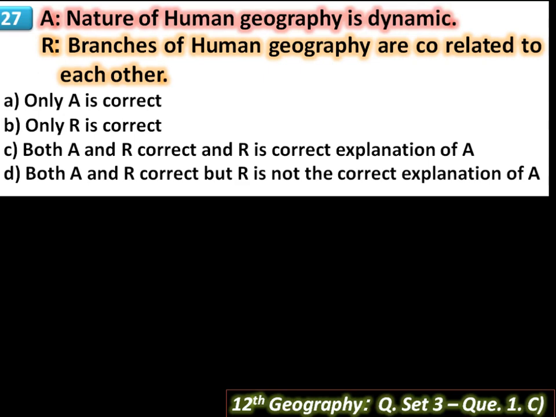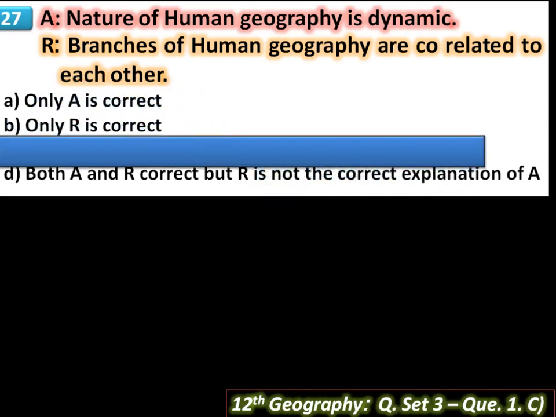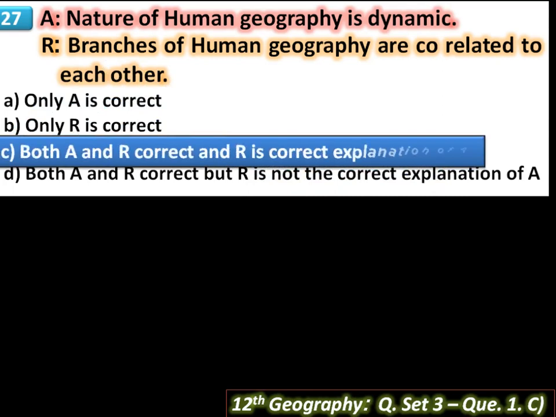For example, in population geography, they study the distribution and demographic characteristics of population. In settlement geography, they study the living places of the population. In economic geography, they study the economic activities carried out by man. And in social and cultural geography, they study social and cultural aspects, traditions, and language. So here A and R are correct sentences and R is the correct explanation of A.